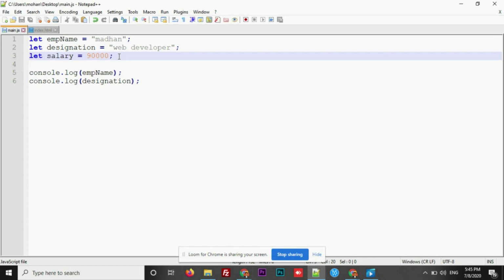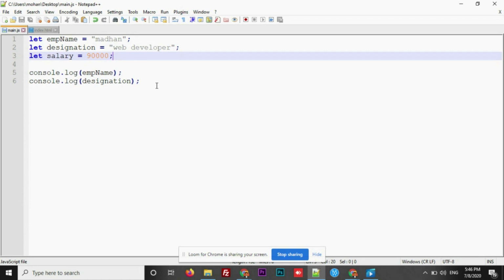What happens if you wrap a number inside the quote? That also will be considered as a string. Simply, if you add a number inside the quotation, it will think that this number is also a string. I'll show you the difference in a while. I'm going to show you math functions. There you could see the difference.